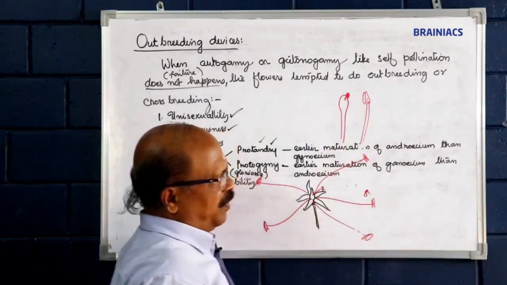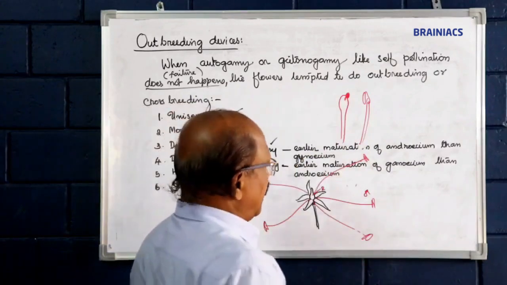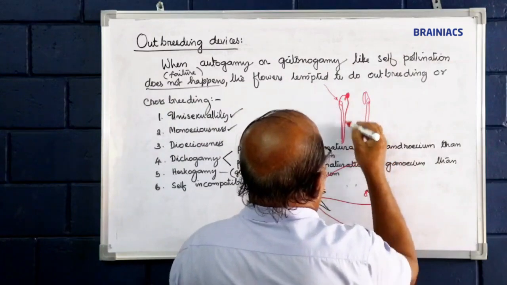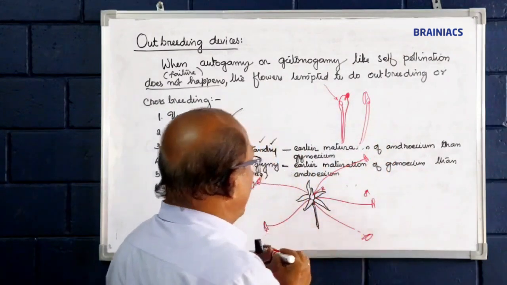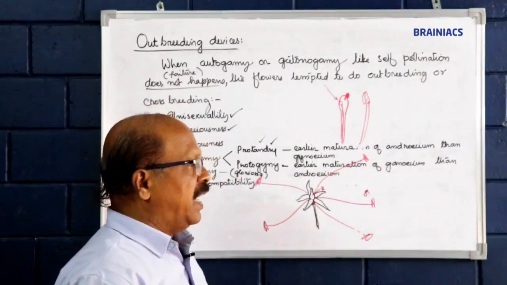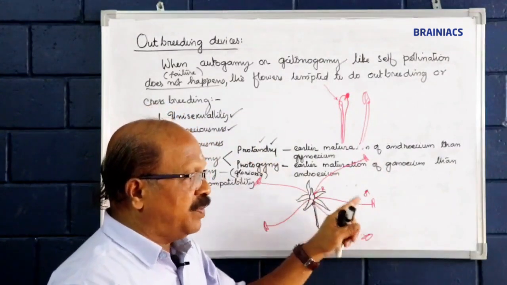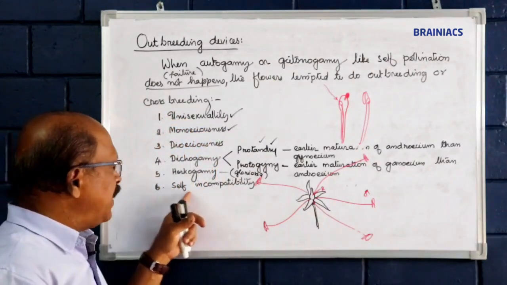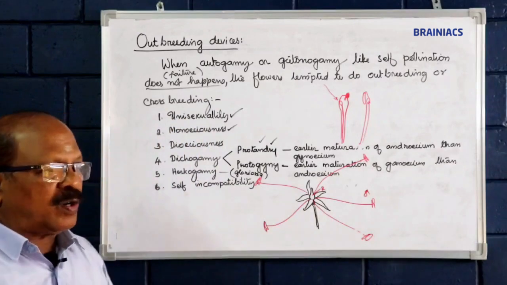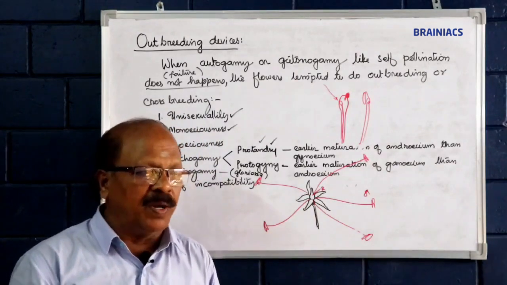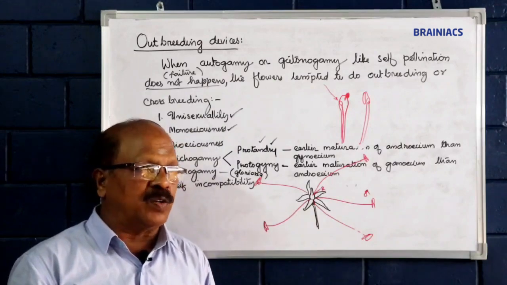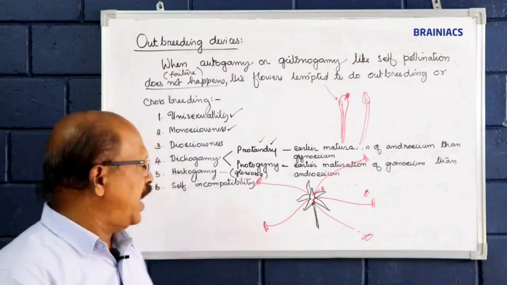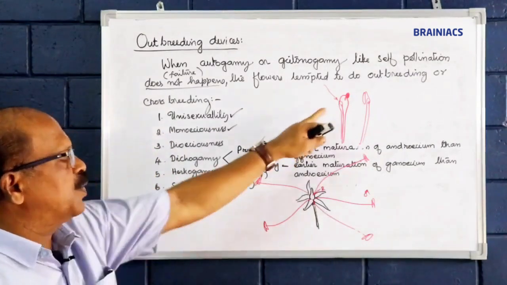In this condition, they take foreign pollen grains. The stigmatic region allows foreign pollen to grow through the stigma, style, and ovary rather than the pollen grains of the same flower, and this condition is called self-incompatibility. They are not compatible, so the pollen tube does not grow through the stigma of the same flower, and that is why they undergo cross pollination.